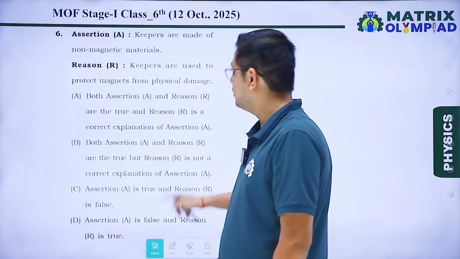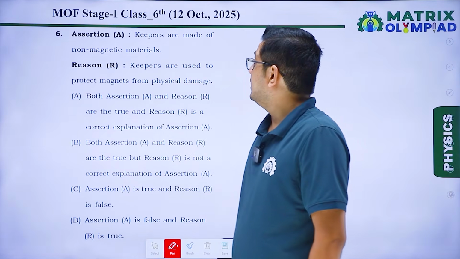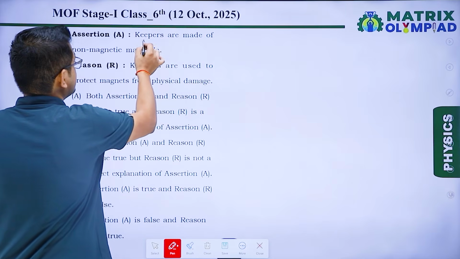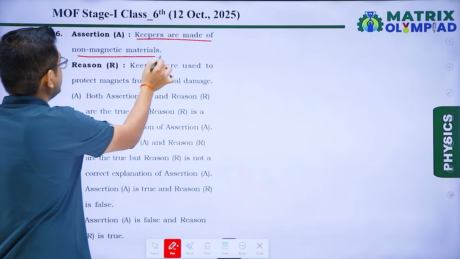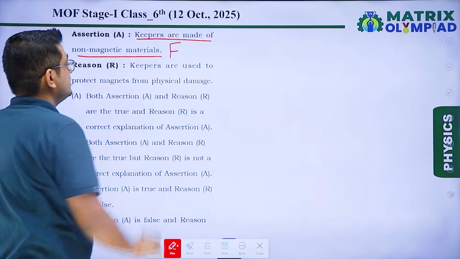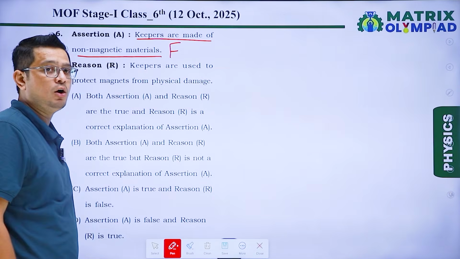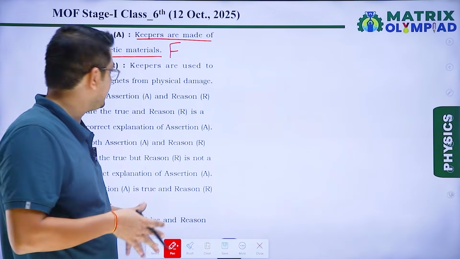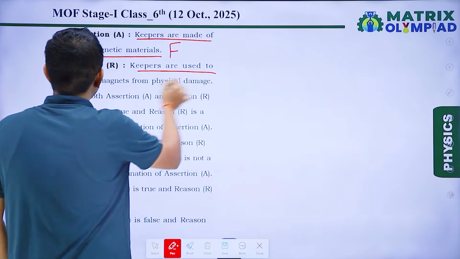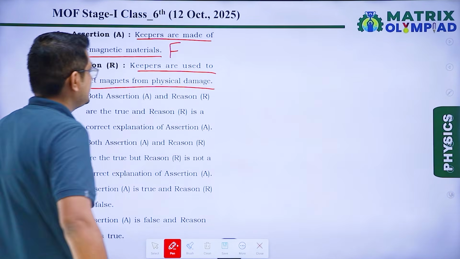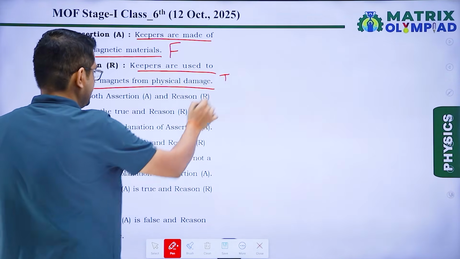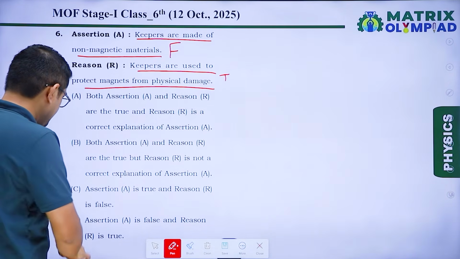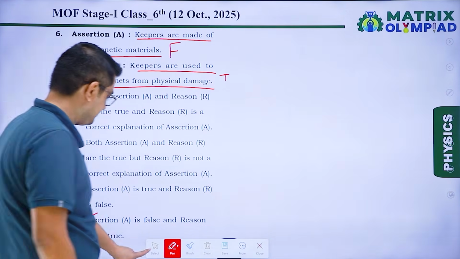Next question, question number 6. That is the assertion reason question. So in assertion it is said keepers are made of non-magnetic material. No, this is a false statement, because keepers are made of magnetic material so that they can sustain the magnetism of magnet. Okay, keepers are used to protect magnets from physical damage. That is a true statement. That means assertion is false but reason is true. So in that case option D is our correct answer.